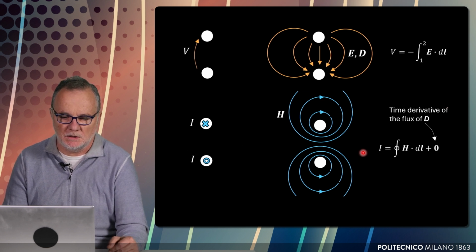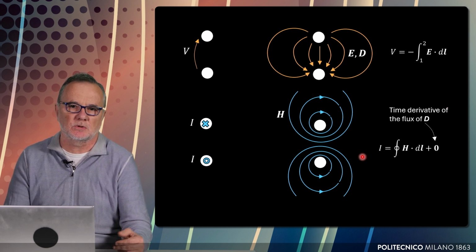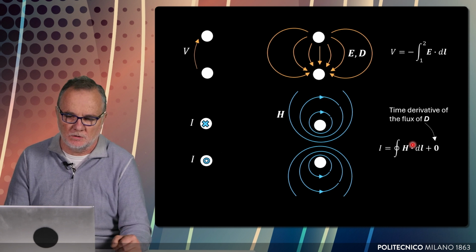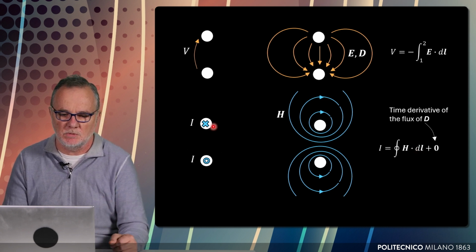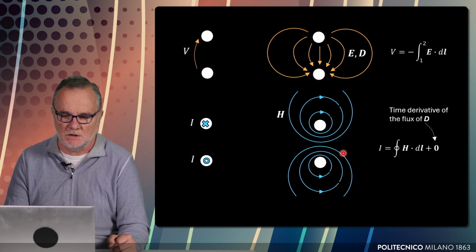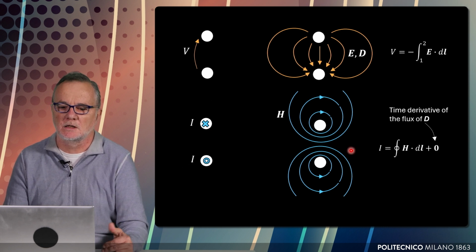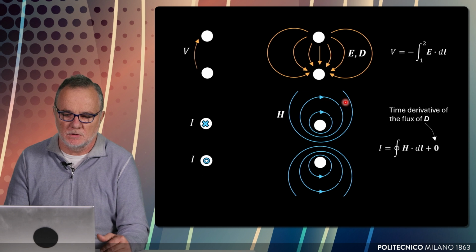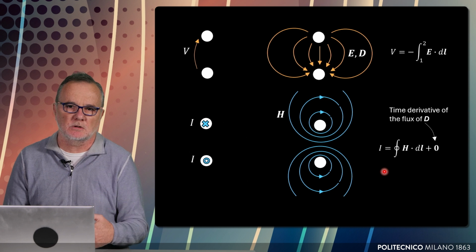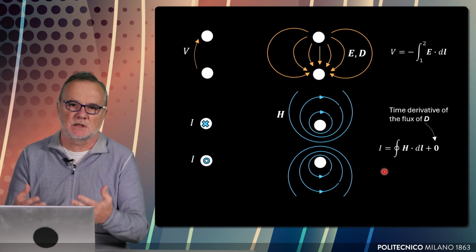Similarly, the circulation of the magnetic field is associated to the current, so that there is a direct link between the current and the magnetic field, as shown here. We see the flux lines of magnetic field in blue, electric field in orange, and their relationship with voltage and current.